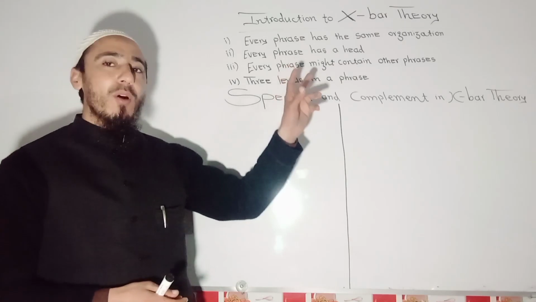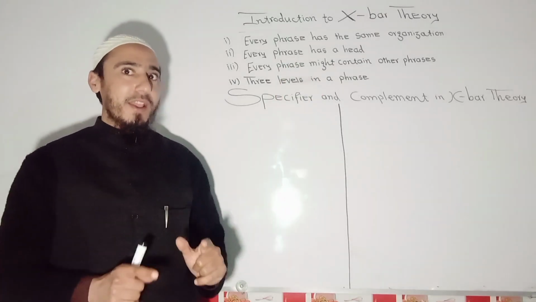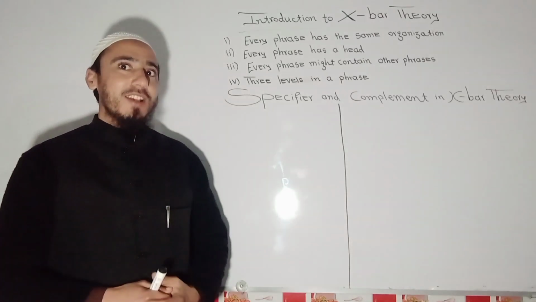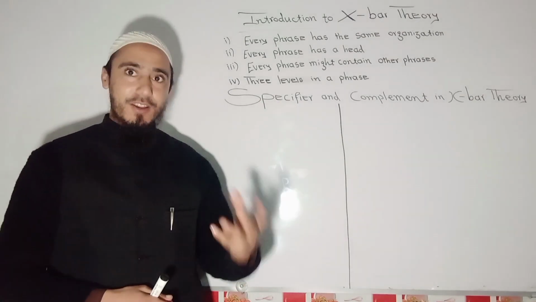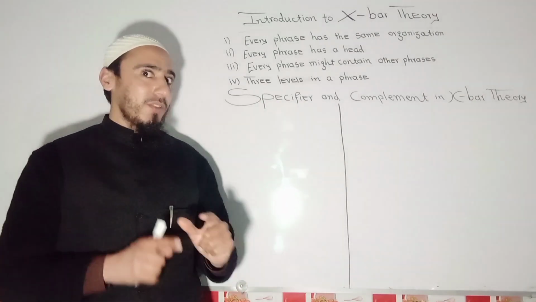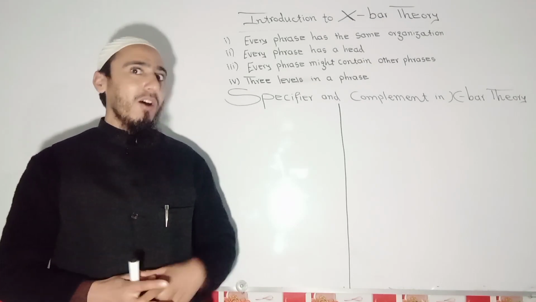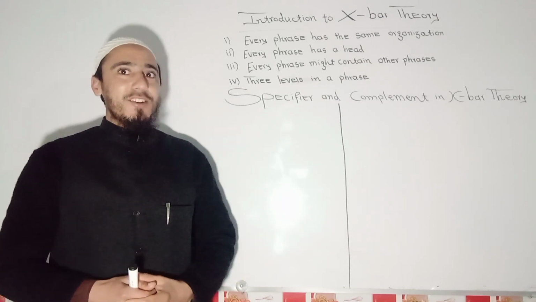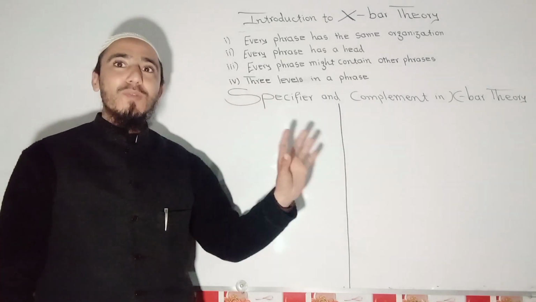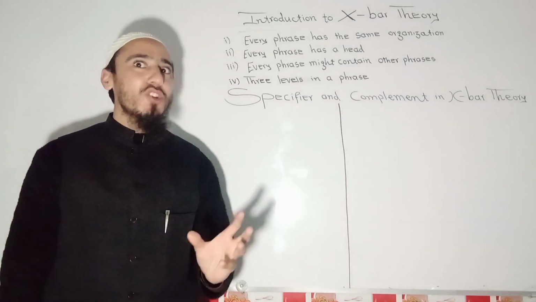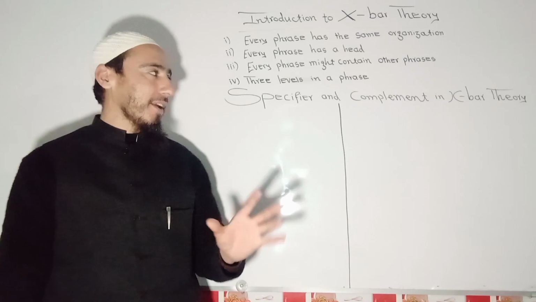If we have an adjective in a phrase, that adjective is the head of an adjective phrase. And if we have an adverb, that adverb is the head of the adverb phrase, or that adverb is itself the adverbial phrase. So the head is the representation of a phrase. It is the head which represents the phrase.